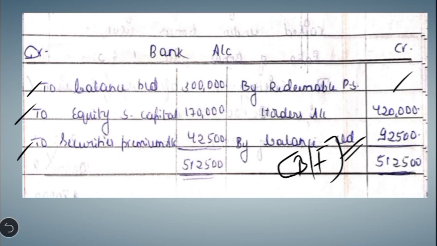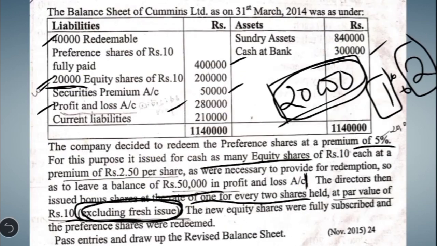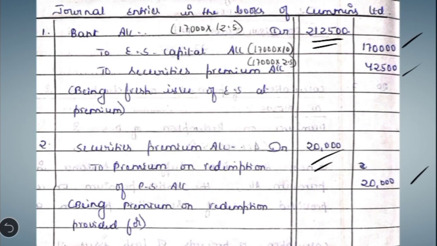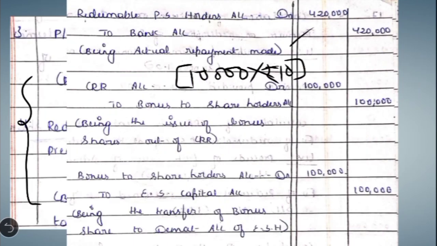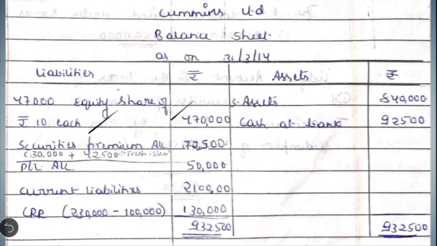Let us just find out what is the balance given in the securities premium account. Here we had 50,000, out of which 20,000 has been utilized for providing the premium on redemption. So now the remaining balance in the old account is 30,000. You can write it clearly: 50,000 minus 20,000, you get 30,000, plus under the fresh issue we have transferred 42,500. So now the total has become 72,500.